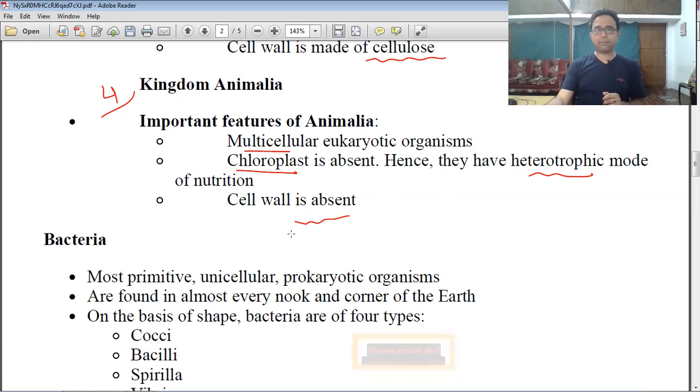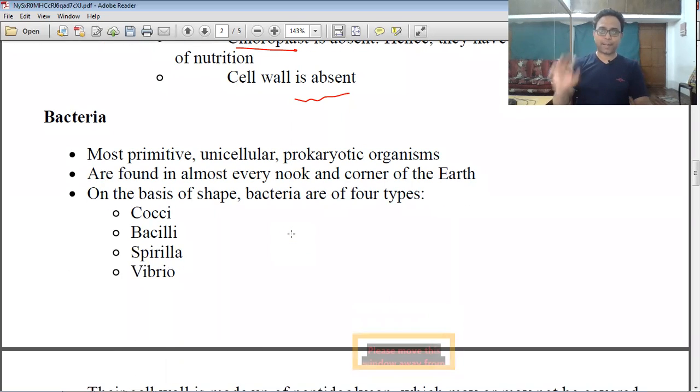Now we discuss the most common member, the bacteria, which fall under the Monerans. Bacteria, can you name any bacteria? Like Lactobacillus, like Escherichia coli, right? Salmonella typhi, all these are bacteria. Bacteria are very primitive because when the earth was forming, some bacteria were also present at that time.